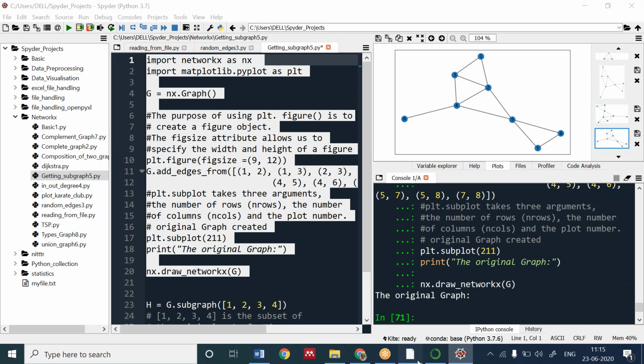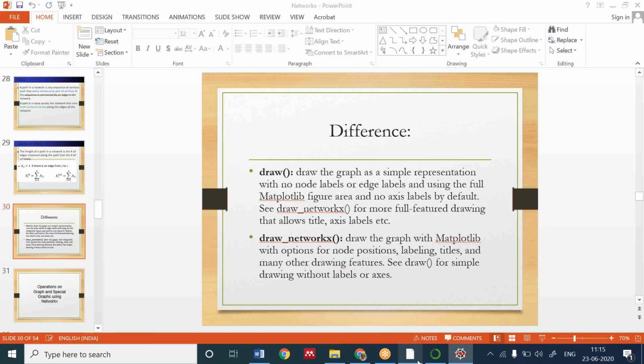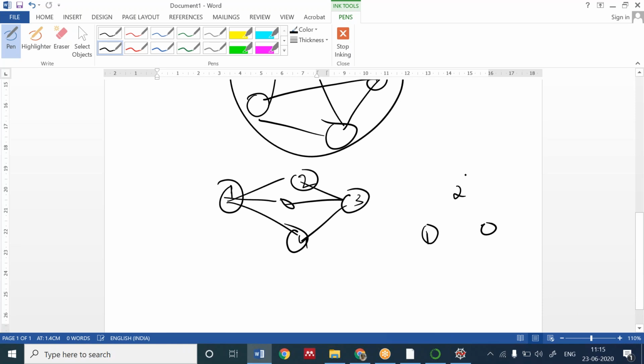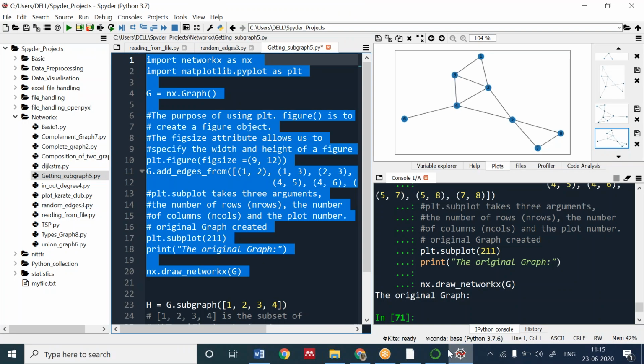So now let me show you what we are actually going to do. Suppose this is the connected graph, or any sort of graph. I want a subgraph from this. This is vertex 1, 2, 3, 4. I want this subgraph of this. So we are running the code for this. How do we get the subgraph? Till now we have only created the original graph.